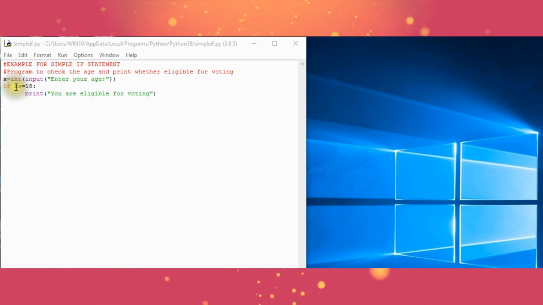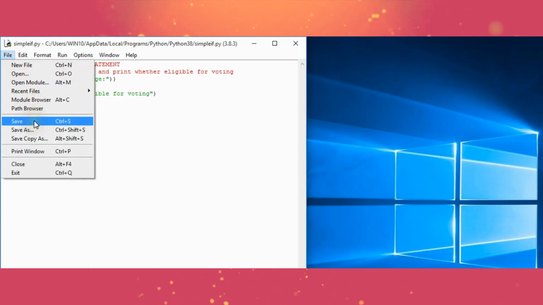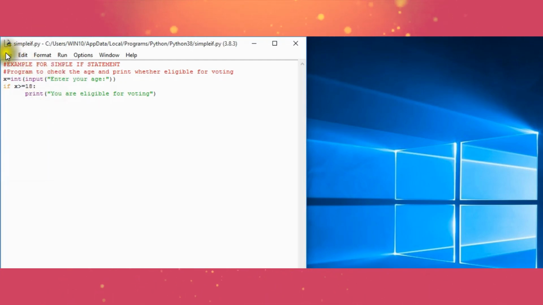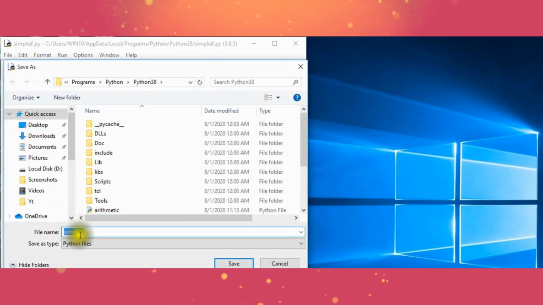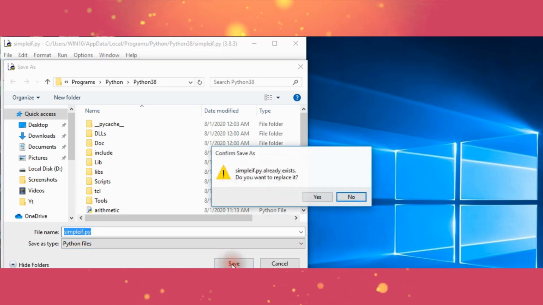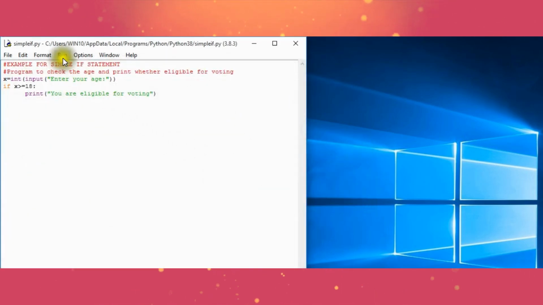Then if x greater than or equal to 18, print you are eligible for voting. If the age is less than 18, there is no choice. So this is called a one-way path. So now I am going to run it. Before that, I am just simply saving it as simple if dot py. You should remember it, children. Python file should be saved with .py extension.